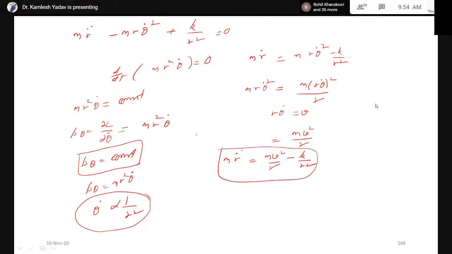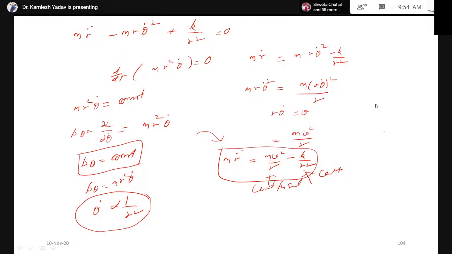Now, this is the force acting on the system, and this is the central force. And this term is known as centrifugal force. Therefore, suppose the Earth is revolving around the sun, in that case the total force is equal to the central force plus the centrifugal force acting on the system.